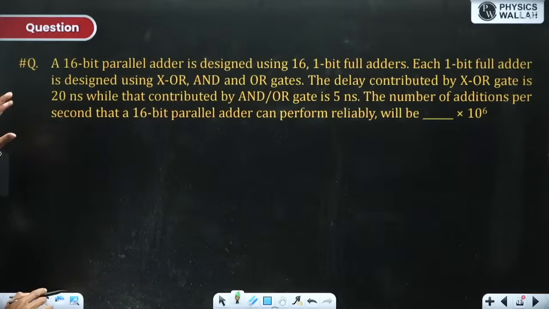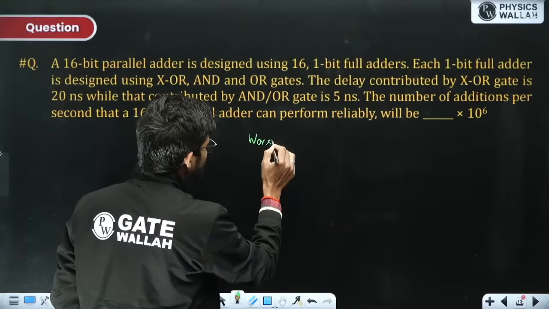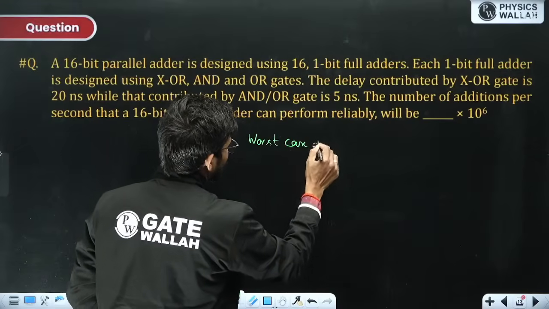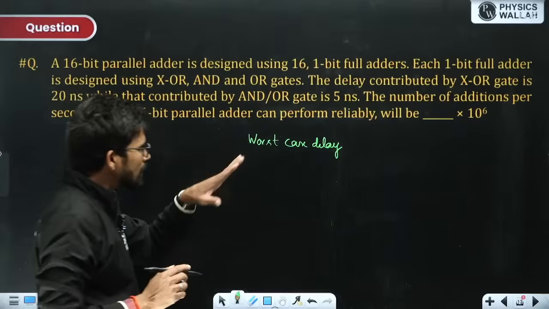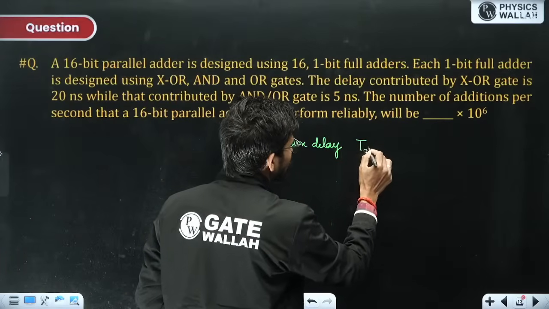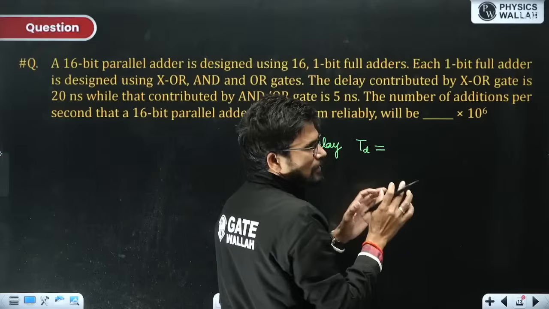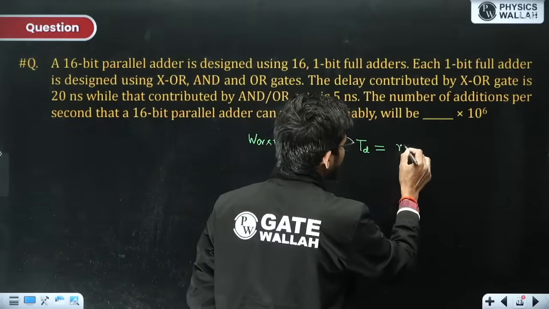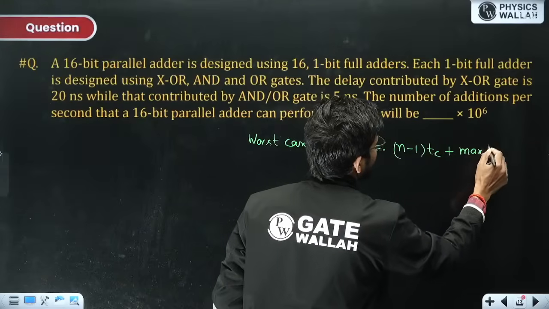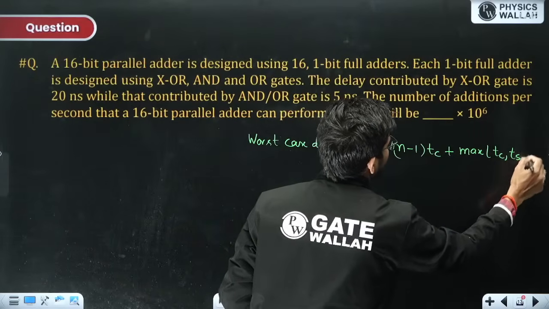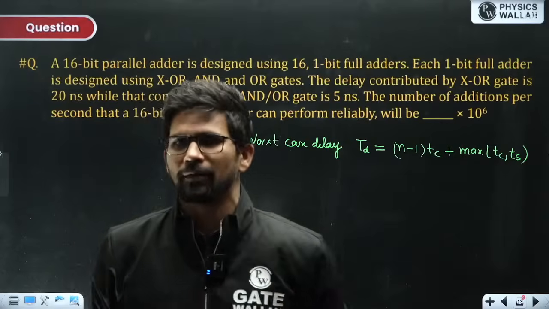Here, for calculation of that worst case delay, we can perform a step by step calculation. Worst case delay capital TD, if there is an n-bit parallel adder, is nothing but (n minus 1) TC plus max of TC, TS, where TC and TS are the carry and sum delay of each full adder.